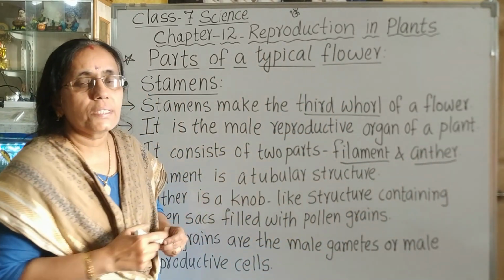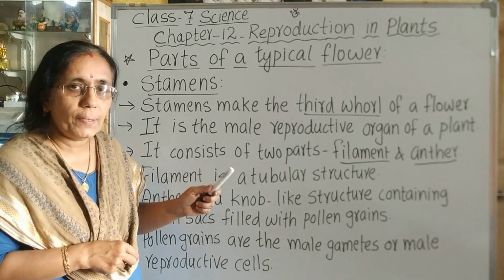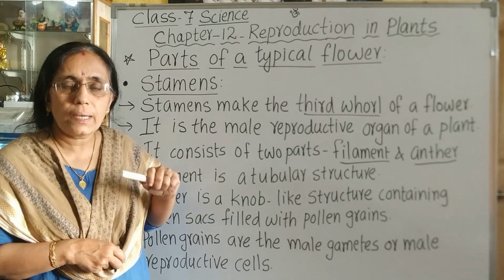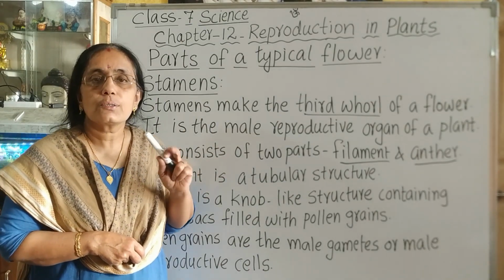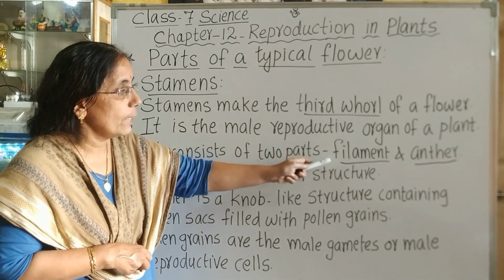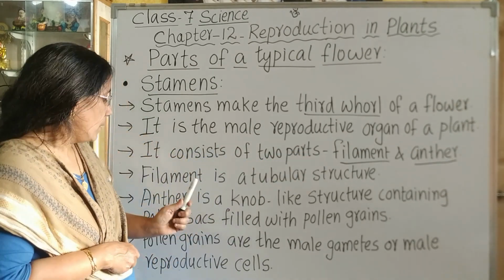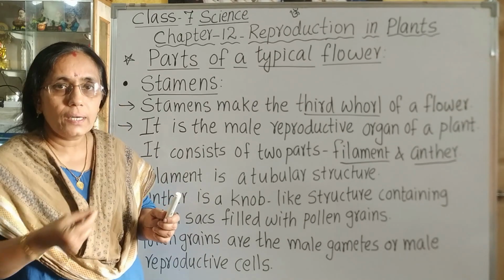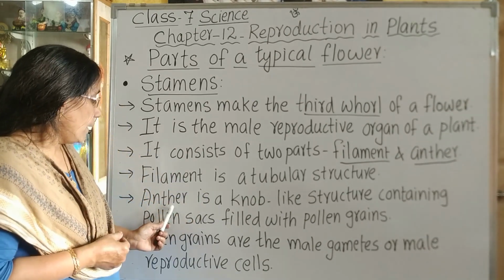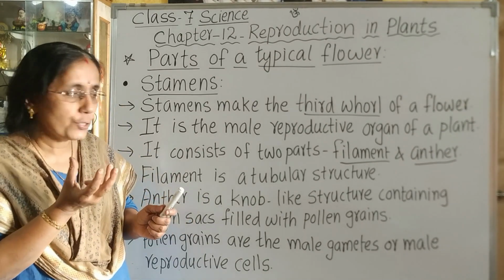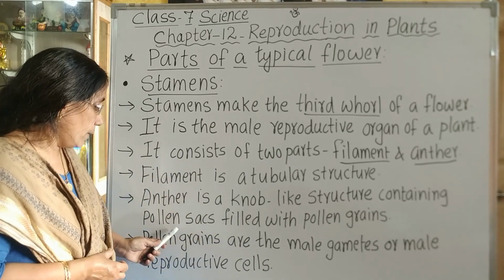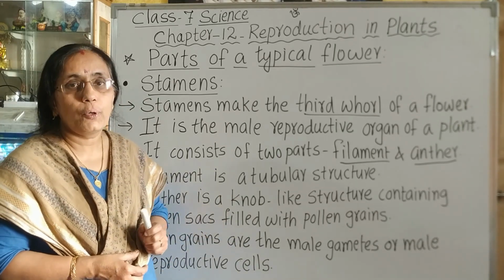So, which is the male reproductive part of the plant? It is stamen. What does stamen consist of? Stamen consists of two parts called filament and anther. Filament is a tubular structure and anther is a knob-like structure containing the pollen sacs filled with the pollen grains.